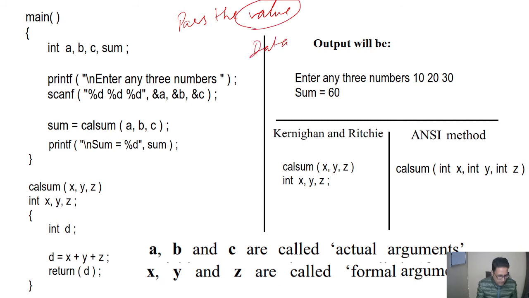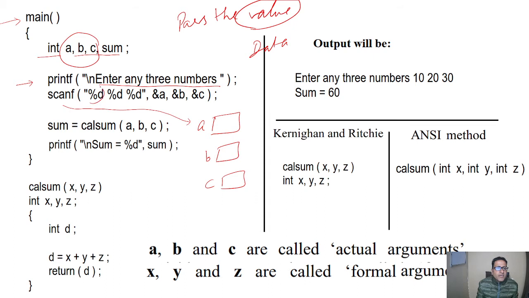So let's have a look at this program. Here we can see we will start from the main. Here are the integer declarations of A, B, C, sum. So it is a program to calculate the sum of 3 numbers A, B and C. It is a user friendly program, so here it is written printf enter any 3 numbers. The numbers will be entered through the keyboard and saved at the locations A, B and C through this scanf statement. Here %d is used for the integer purpose.